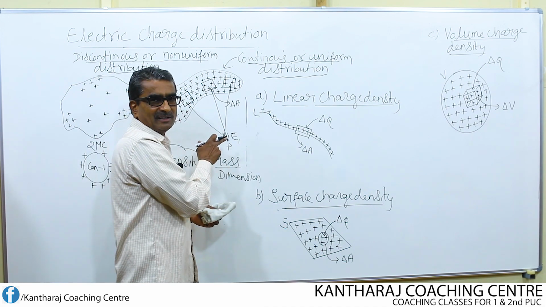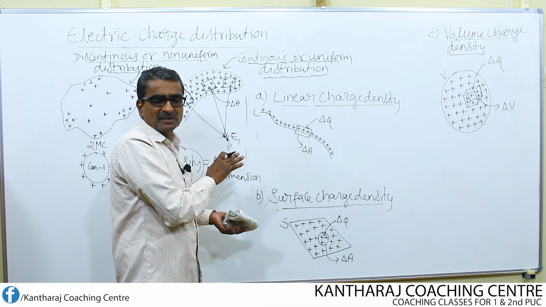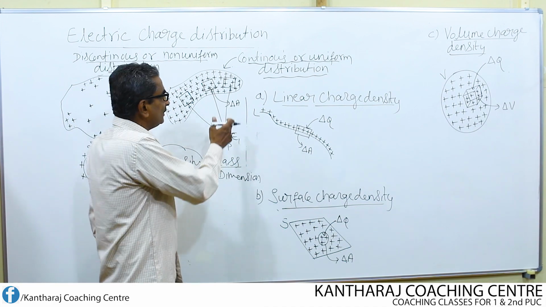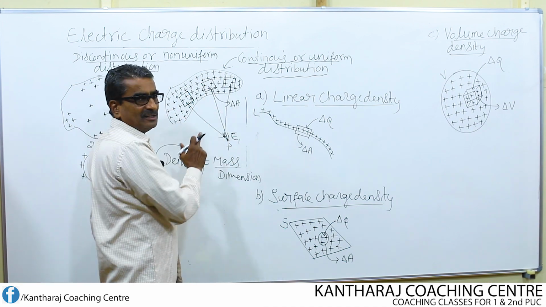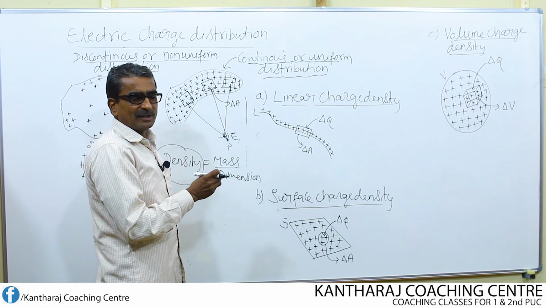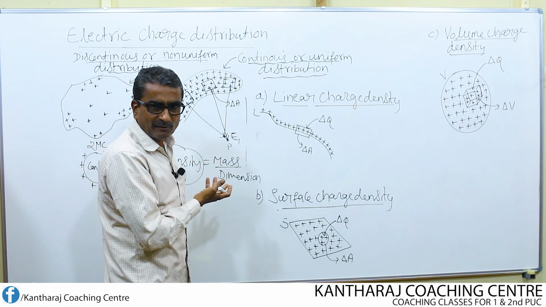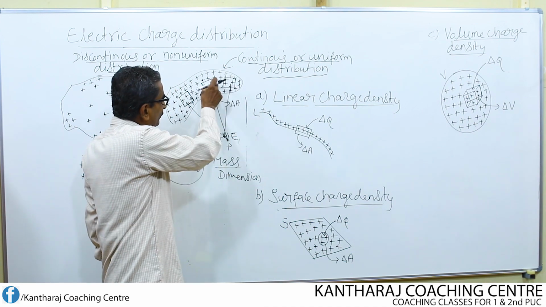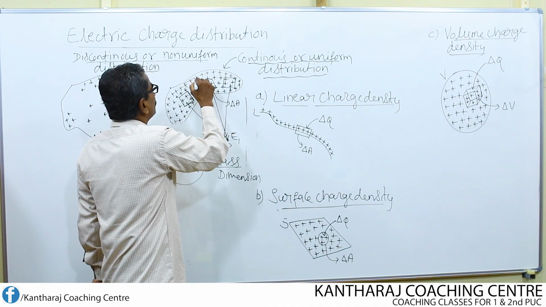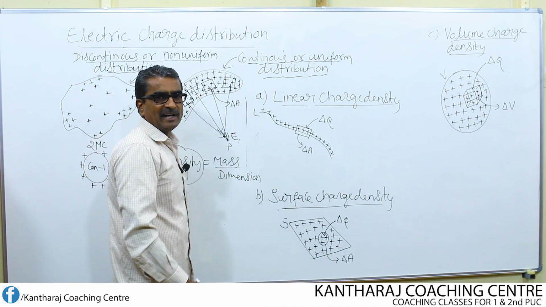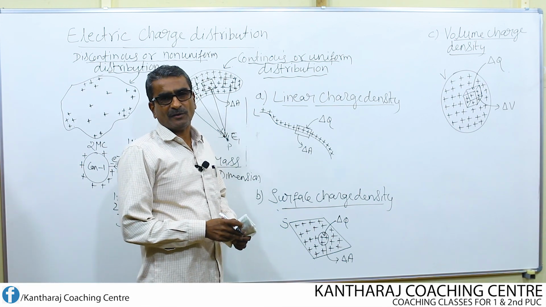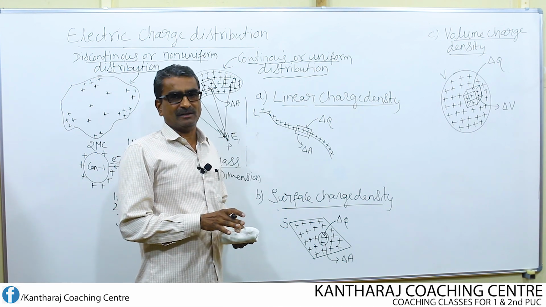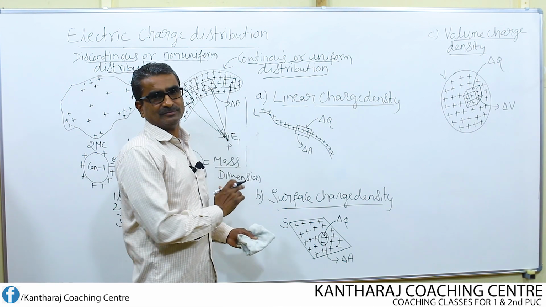At macroscopic level, we use the calculus method to find the net field or the net force due to this continuous distribution of charge. All that I need to do is find out the field or the force, whichever is required, at the point P. If I need the field, find the field from this element, from this element, from this element, like this, too many elements, then add it up by making use of either summation or integration, but integration is most suitable to find the net value.